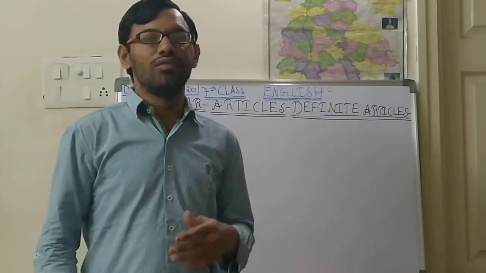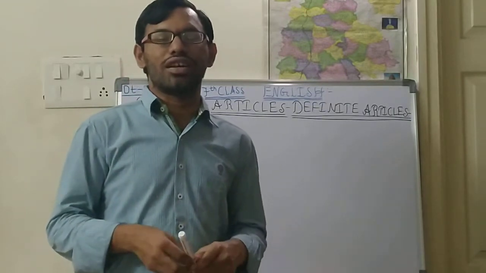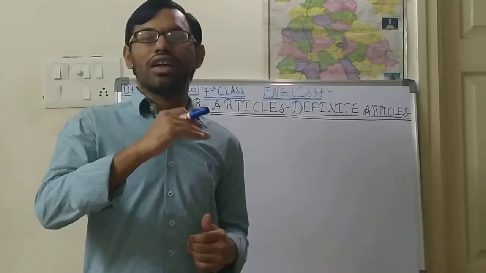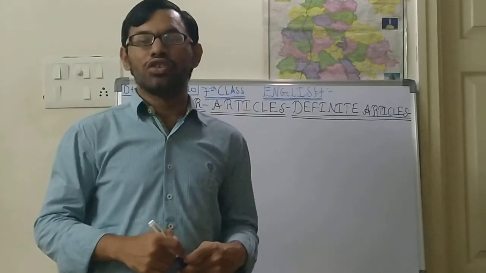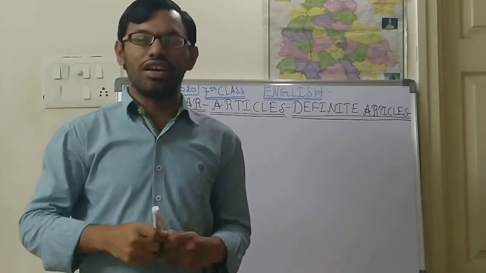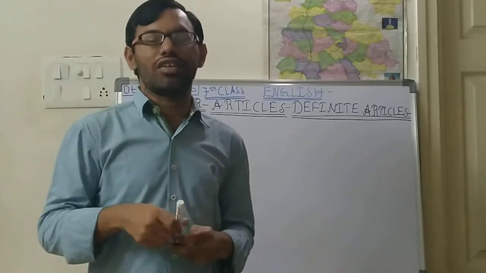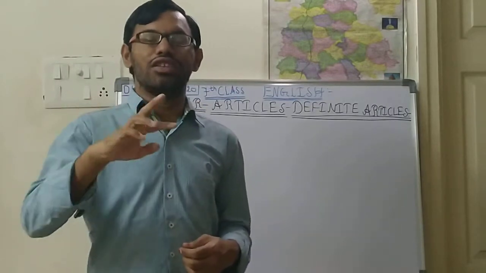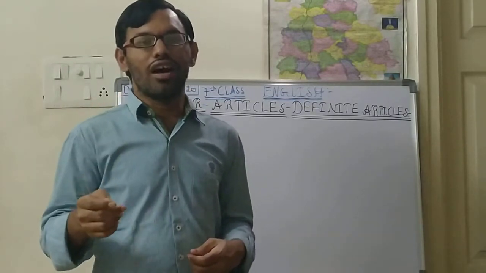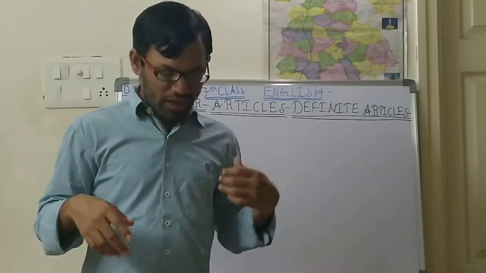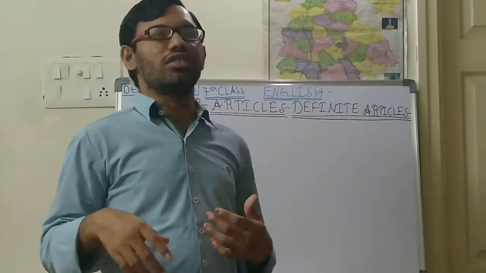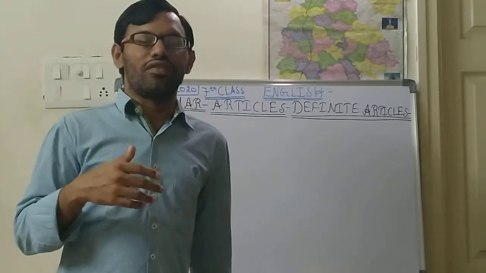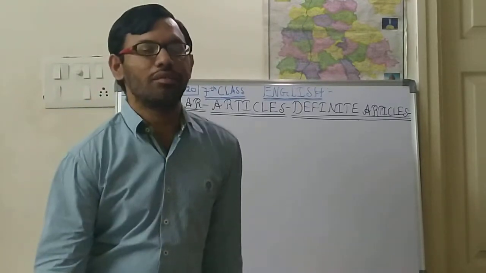Generally there are two types of articles: one is the definite article and another is the indefinite article. We started with the indefinite articles, which are a and an. These two are called the indefinite articles. We saw their uses in the previous class.